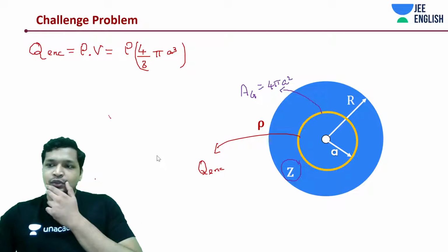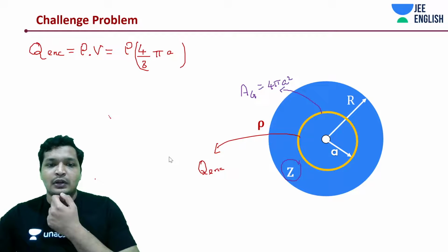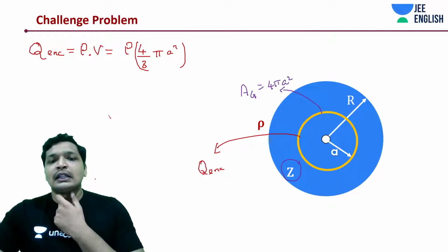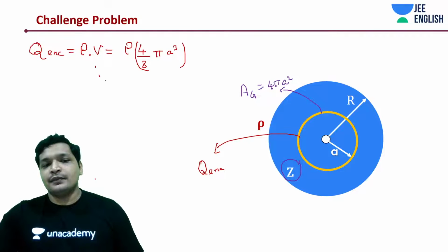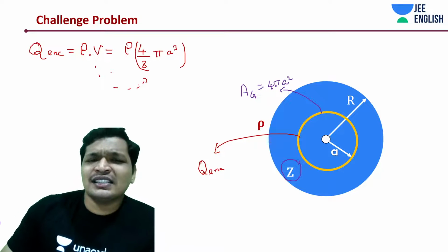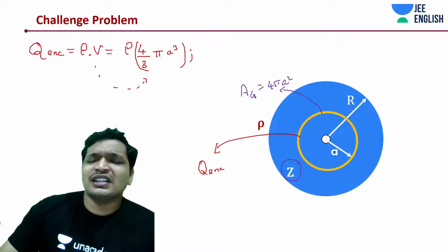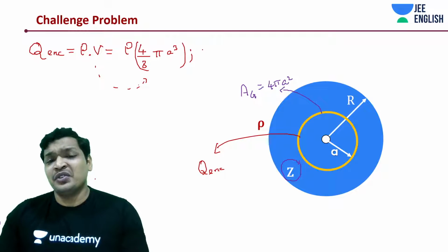Alright. So that being said, this is a very simple case of everything. This is just a cube. Why 4 by 3 pi a cube, guys? Because it is nothing but the volume. This is something that you know, the spherical volume. So yes, that is all it is about. So this is the charge enclosed. So it was very simple. Now we know this thing.